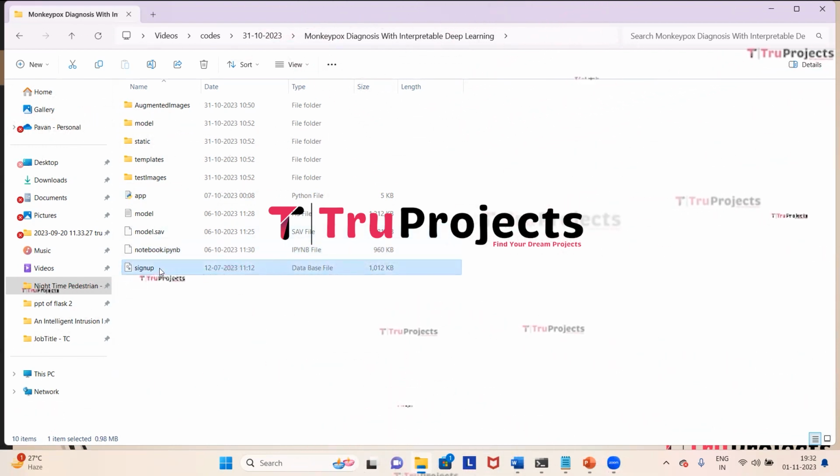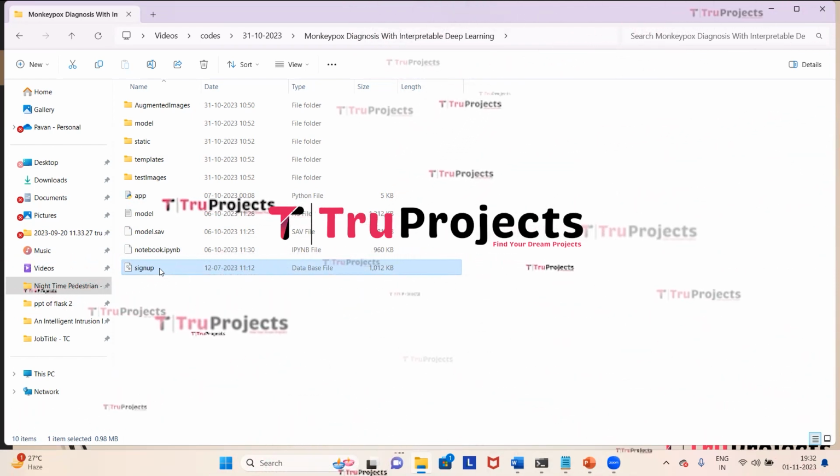Here we have signup.db file. This file is the database file used to store the user information.